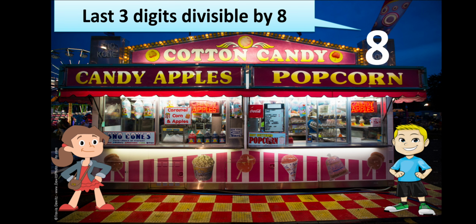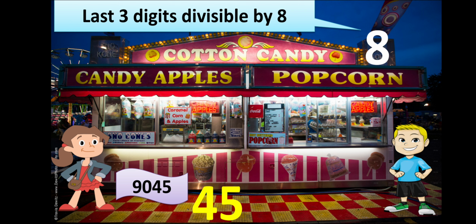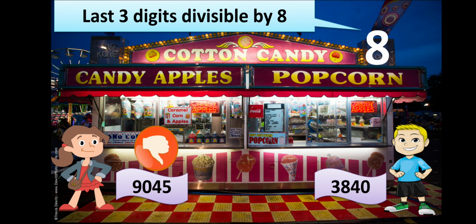It says the last 3 digits must be divisible by 8. It's a bit easier one. So Ginny checks the last 3 digits. It is 0 4 5. But the 0 is not counted as it is at the beginning of 0 4 5, so it is only 45. Now is 45 divisible by 8? No chance at all, because 8 5s are 40 and 8 6s are 48. So she is not going to get any gift at stall number 8 also.